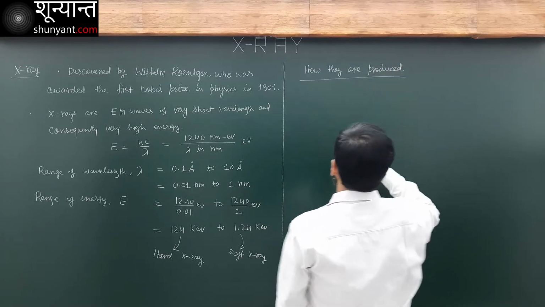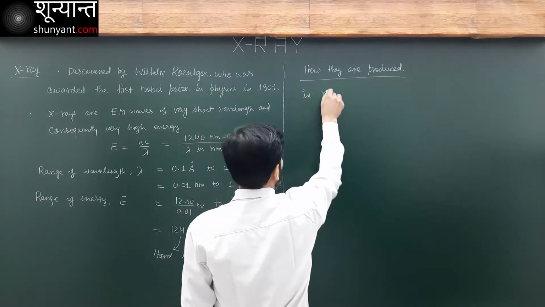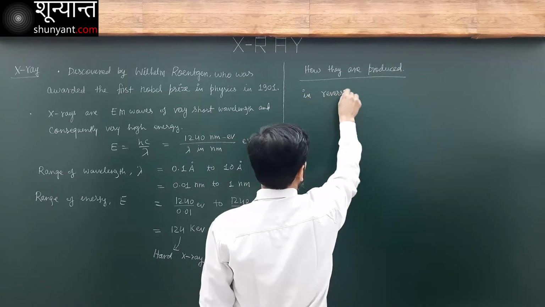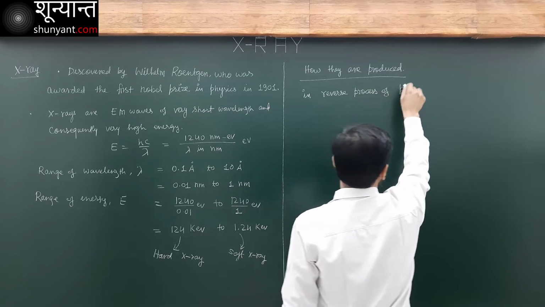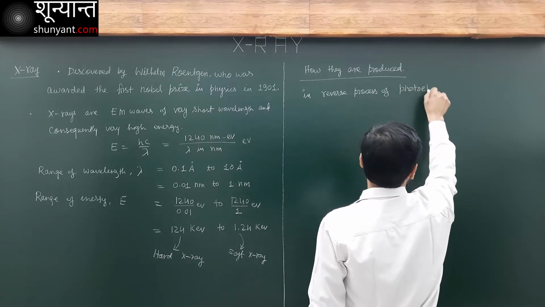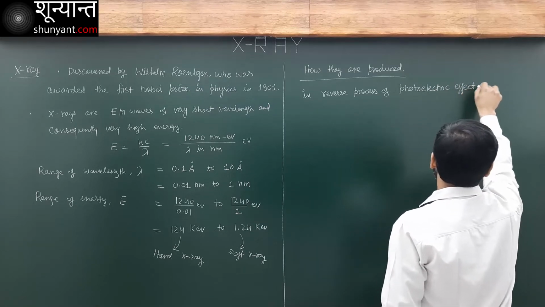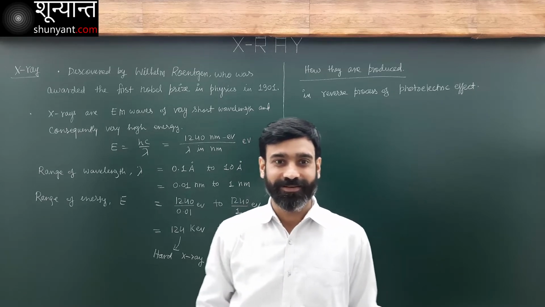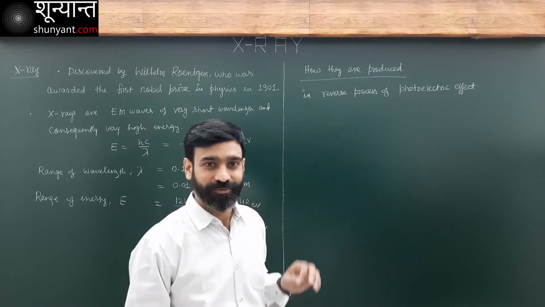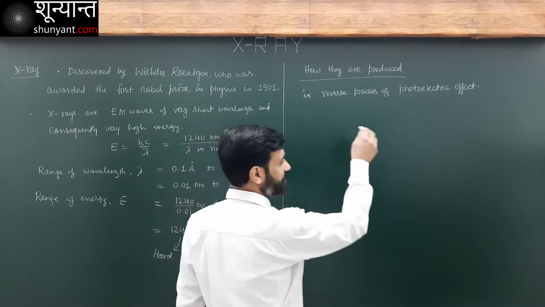Now, how are they produced? They are produced in the reverse process of the photoelectric effect. If you reverse this photoelectric effect, then it becomes the production of X-ray. Let's look at one very simple schematic diagram.